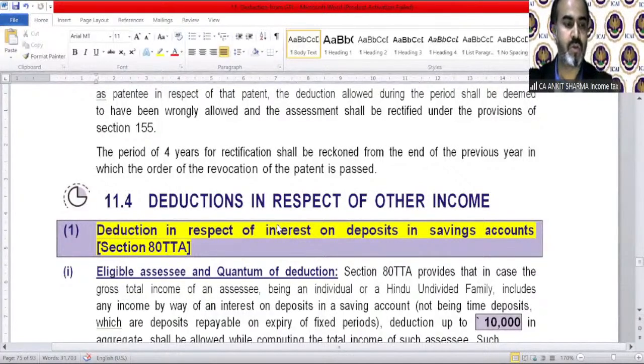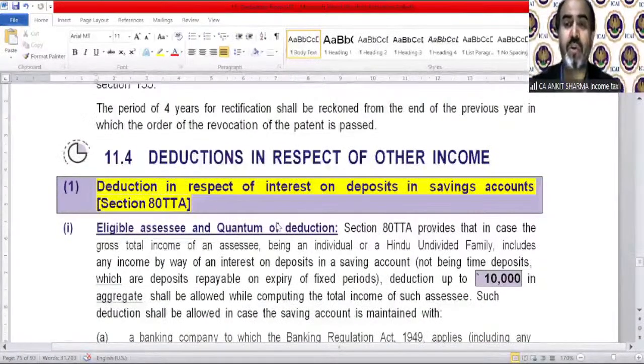Fine. So deduction in respect of other income, we just completed section 80QQB and we just completed section 80RRB both. So after that, let's continue with the deductions and section 80TTA. We are going to discuss section 80TTA, and that is deduction in respect of interest on deposits in saving accounts. Please read it carefully. It's saving account only. So deduction, eligible assessee and quantum deduction is very simple. Like if you have a saving account interest, you can claim this deduction.